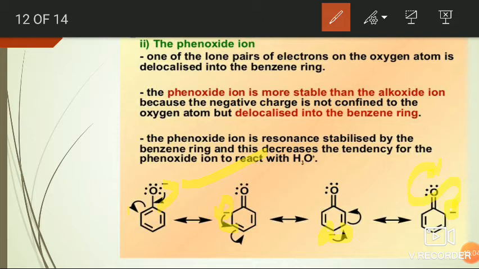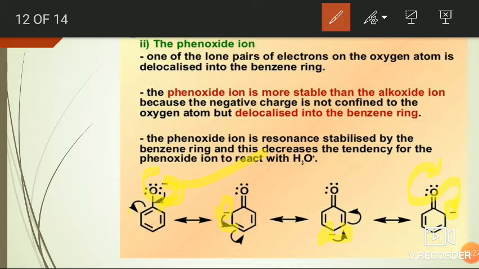Here, due to the resonance structures or delocalization of the negative charge of the oxygen atom, the phenoxide ion is less available to attack by H plus ion.